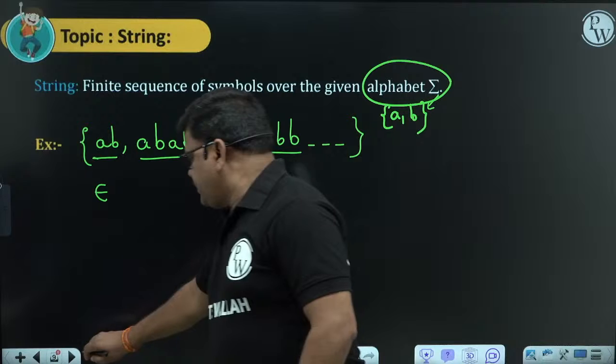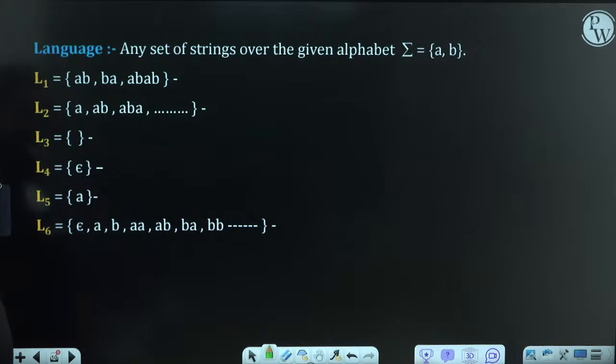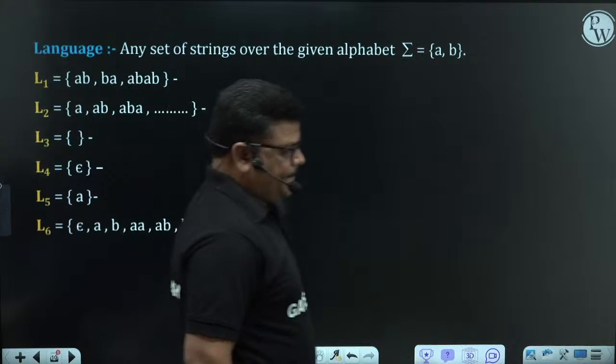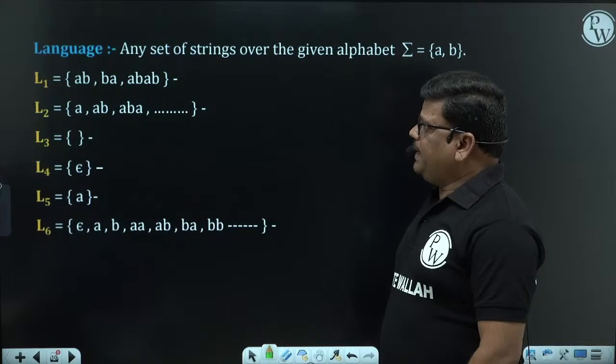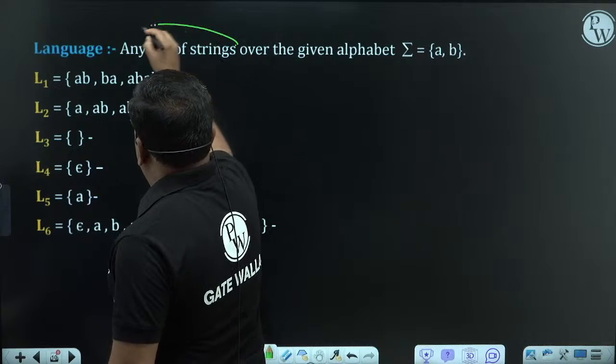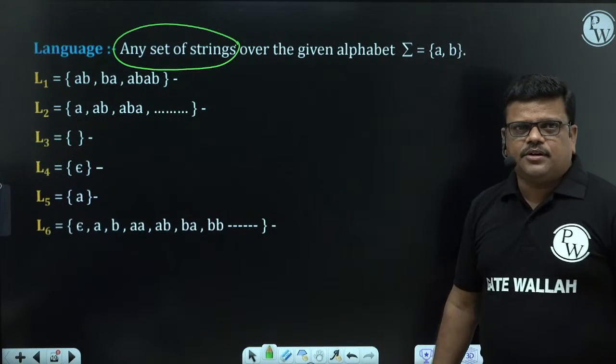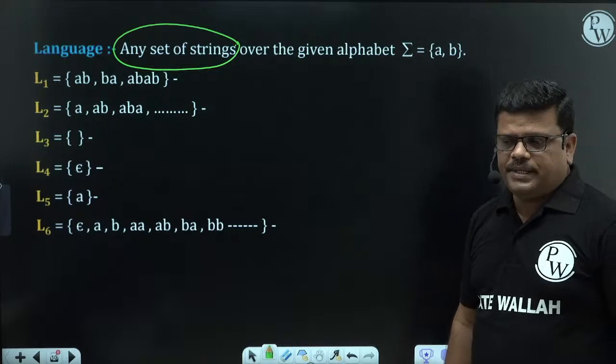Next we have the terminology language. This is very important. What do you mean by language? Any set of strings over the given alphabet.